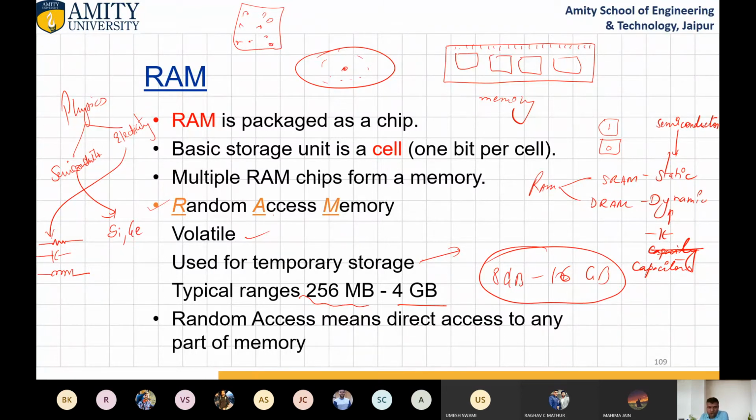Okay. So now just tell me, a DRAM is based on a capacitor, so it needs to refresh after every 5 microseconds or 10 microseconds. But a static RAM does not require refreshing. Now tell me which memory is faster.